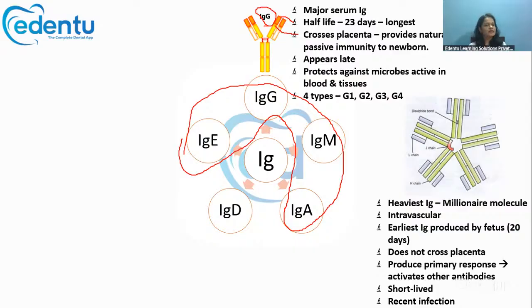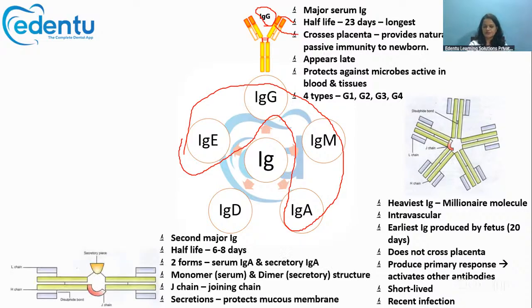It does not cross the placenta and it is very short-lived, not as long-lived as IgG with its 23 days. But its presence indicates that there was a recent infection in the body. So that's about IgM, which is also called the millionaire molecule.